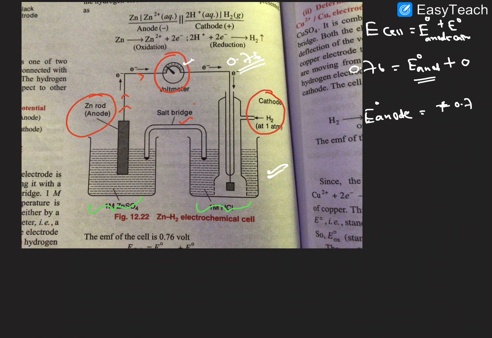plus 0.76. So we are measuring at the anode. This is the anode. So at the anode, what reaction is taking place here? Oxidation, right? This value we can also call the standard oxidation potential. I hope it is clear.